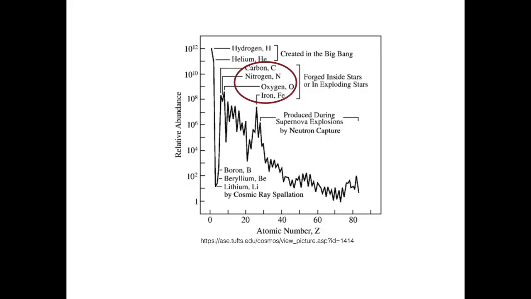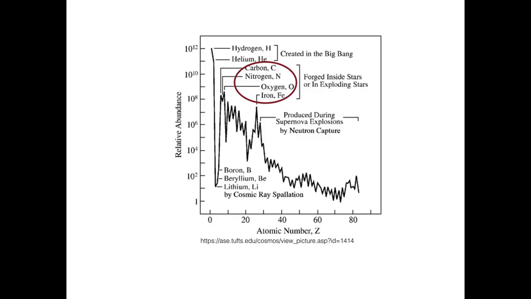Carbon, nitrogen, oxygen, and iron were forged inside stars or in exploding stars. So beyond iron in the periodic table, those larger elements, atoms larger than the atom of iron, were produced during supernova explosions by neutron capture.